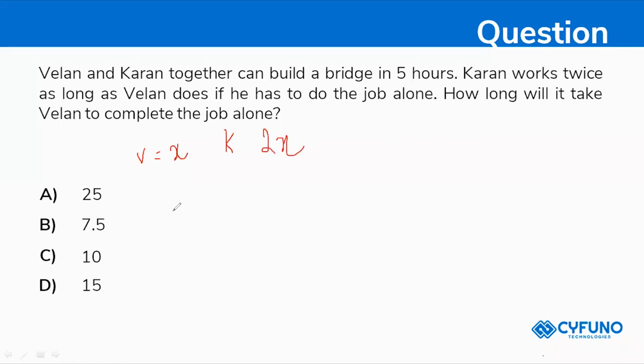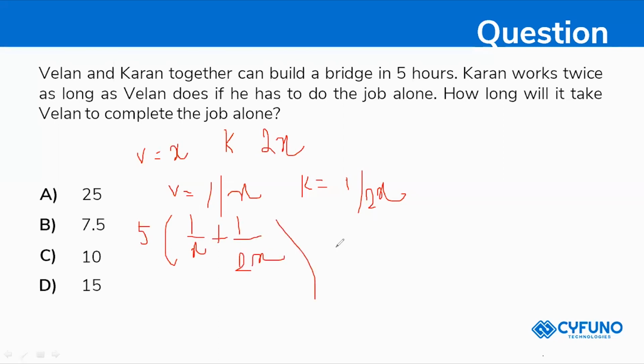So we can calculate this as Velan is equal to 1 by x and Karan is equal to 1 by 2x. Both are working together and they build the bridge in 5 hours. So totally what will happen? 5 into 1 by x plus 1 by 2x equals 1.